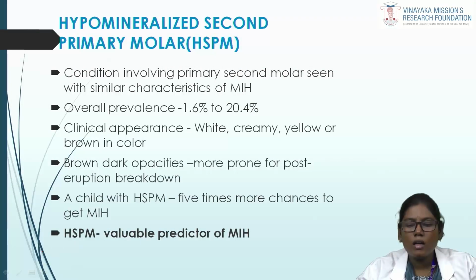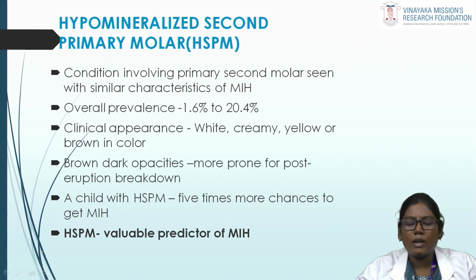Next, an important feature of molar incisor hypomineralization is that it can also affect the primary teeth. When it affects the primary molars, the terminology is hypomineralized second primary molar, that is HSPM. If it involves primary teeth, the condition mostly occurs in the primary second molar, with characteristics similar to molar incisor hypomineralization. The overall prevalence rate of HSPM in primary molars is 1.6% to 20.4%,